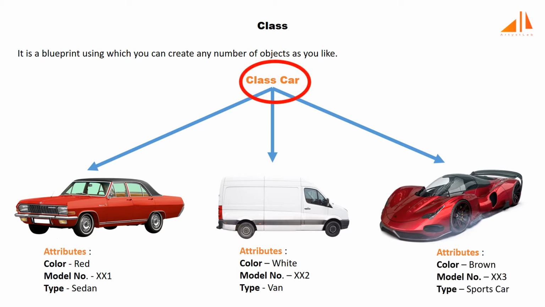So here you can see that the class car does not contain any car in itself. It is just a blueprint of the car using which we have instantiated three car objects with different states. That's how we use a class to create multiple objects. Hope you have got an idea of object, class, and the relation between them.